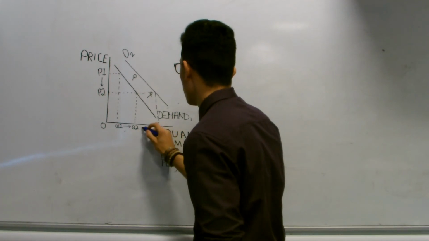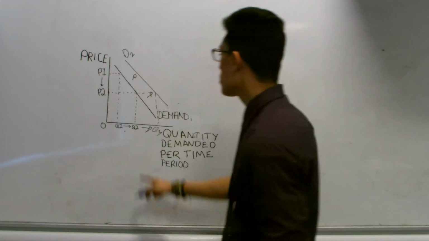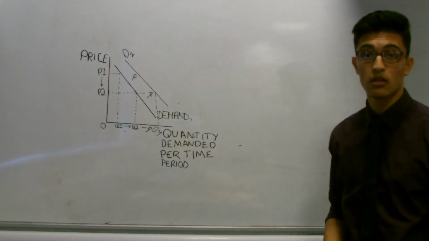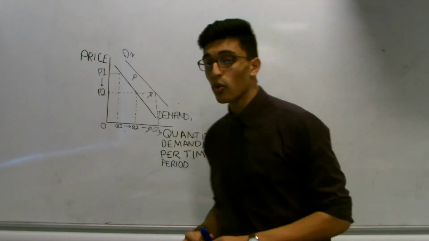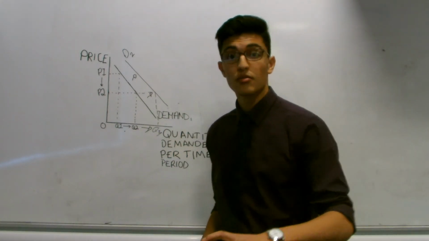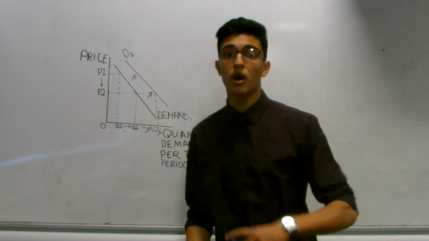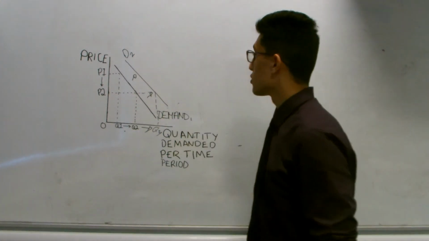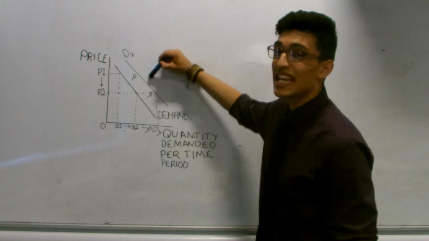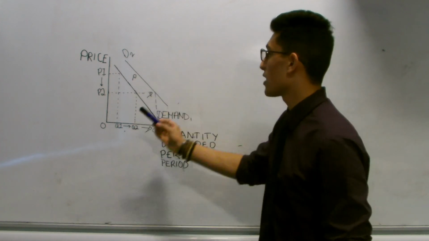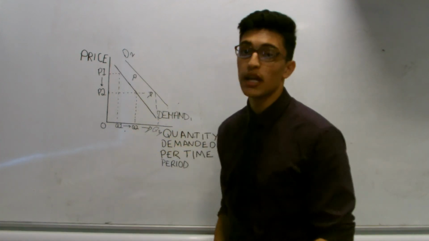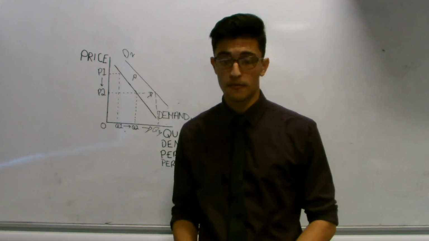So quantity demanded for Apple has increased from Q2 to Q3. This is really important to note because this is throughout economics, throughout micro, throughout macro. So it's important to note that this is an increase in demand, and if I had to draw arrows pointing the other way, it would be a decrease in demand.